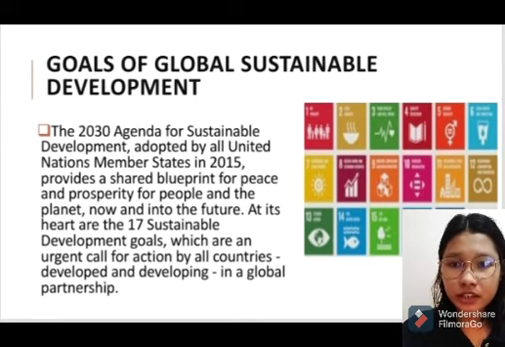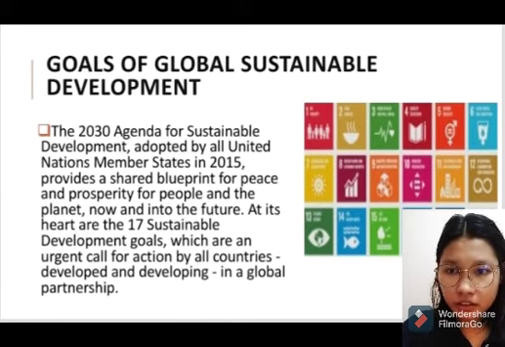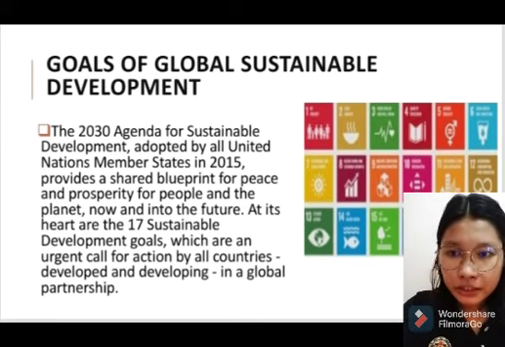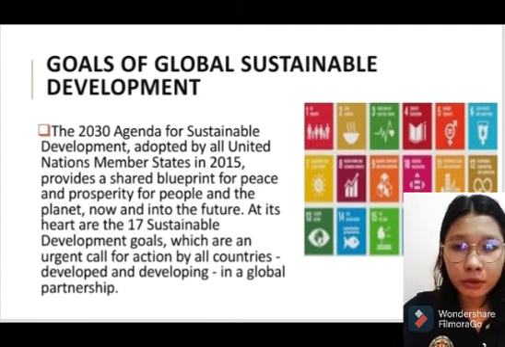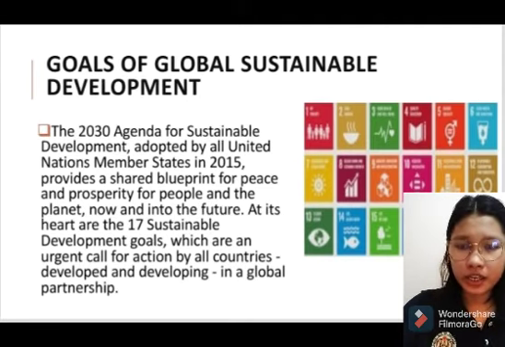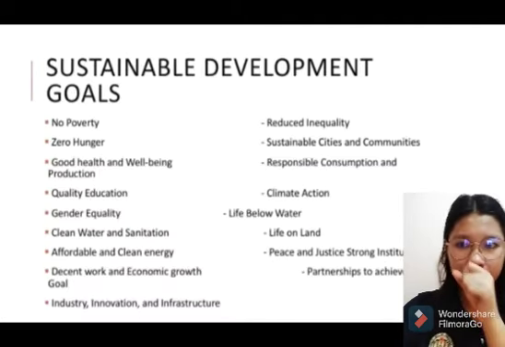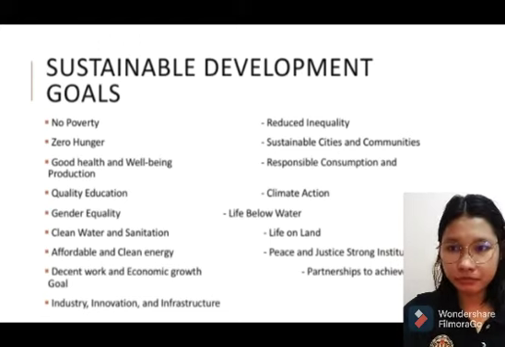At last, let's move on to the global sustainable development goals. The 2030 Agenda for Sustainable Development, adopted by all United Nations member states in 2015, provides a shared blueprint for peace and prosperity for people and the planet, now and into the future. At its heart are the Sustainable Development Goals, which are an urgent call for action by all countries, developed and developing, in a global partnership. So here we have the 17 Global Sustainable Development Goals.